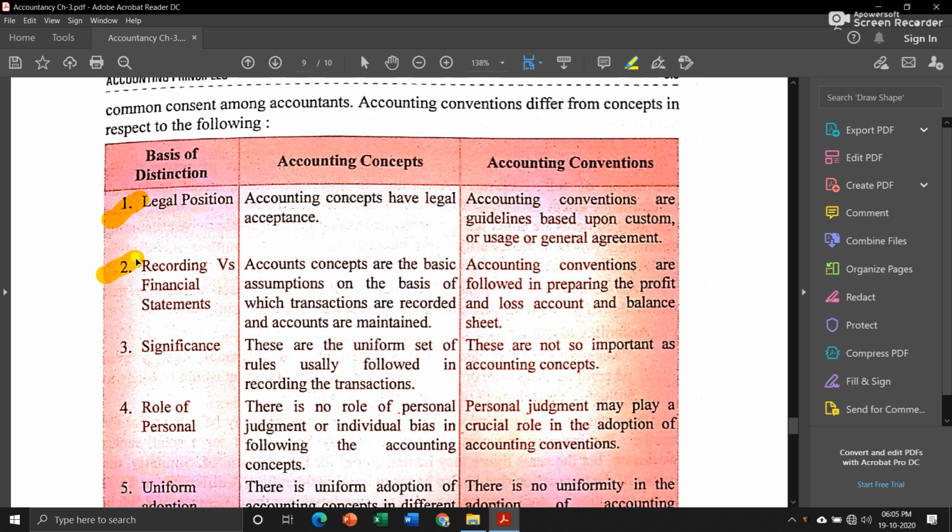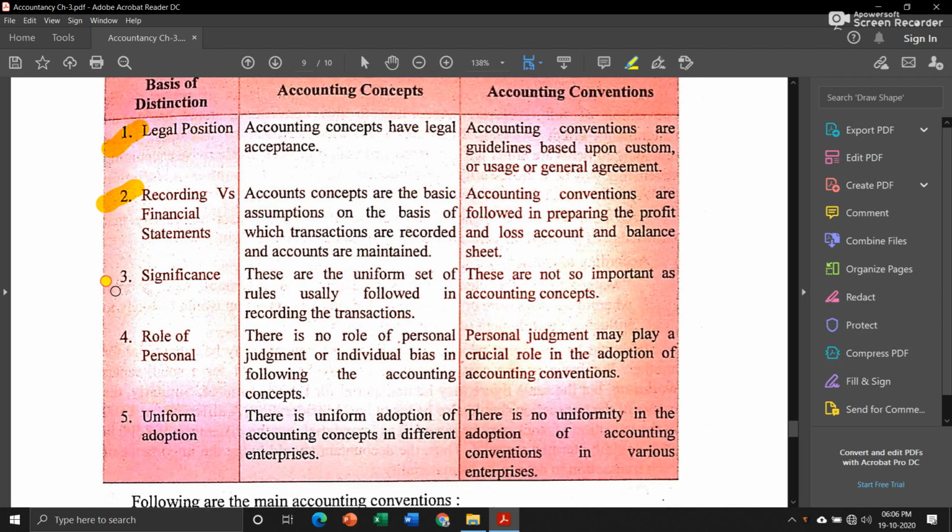Now, recording versus financial statements. Accounting concepts are the basic assumptions on the basis of which transactions are recorded and accounts are maintained. They are the basic things that we have to keep in mind while recording business transactions. But accounting conventions are followed in preparing the profit and loss account and balance sheet. Then, significance.